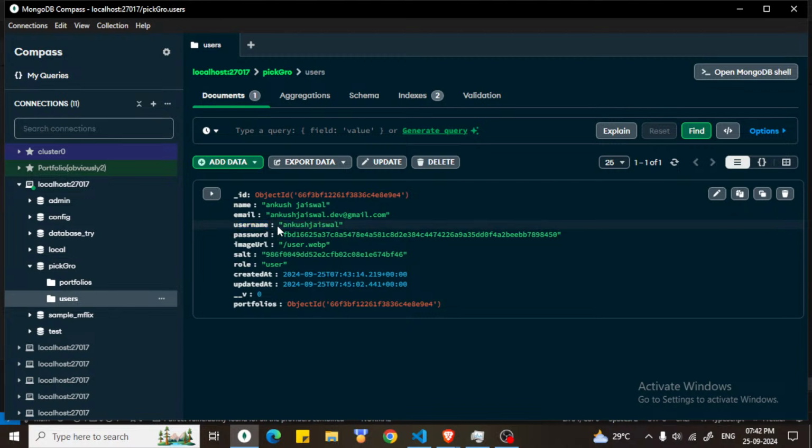If this is not the empty string, like here some values are present, then we will redirect user to this /Ankush Jaiswal. Otherwise, if this is empty, then we will let user create portfolio.